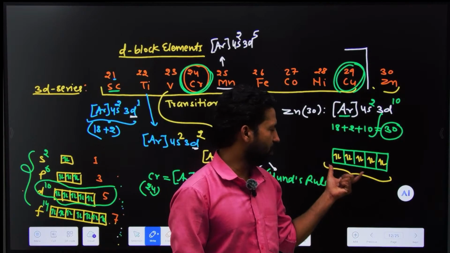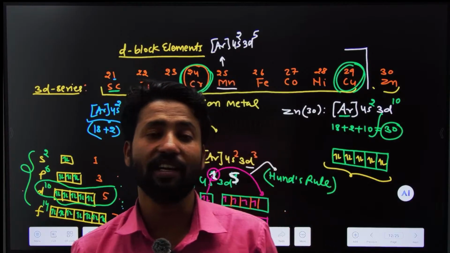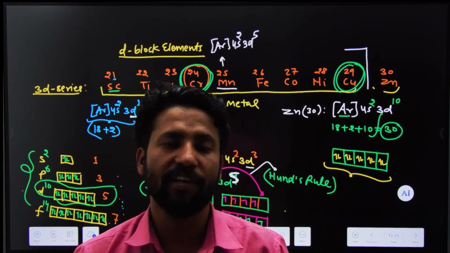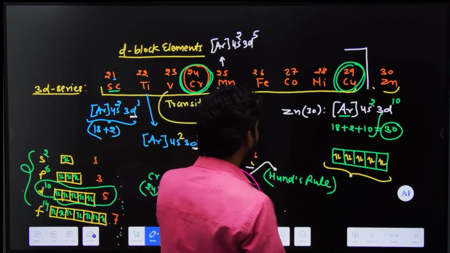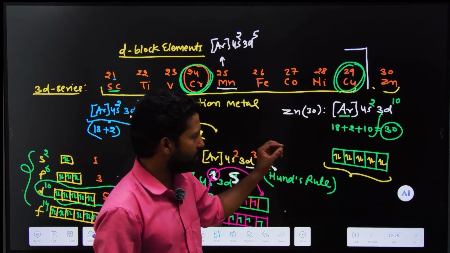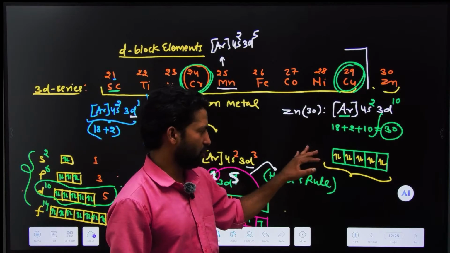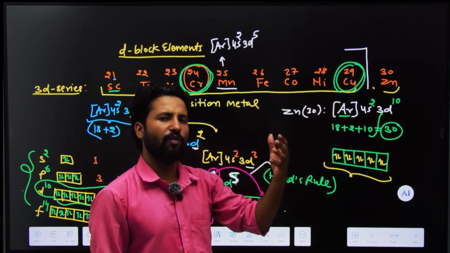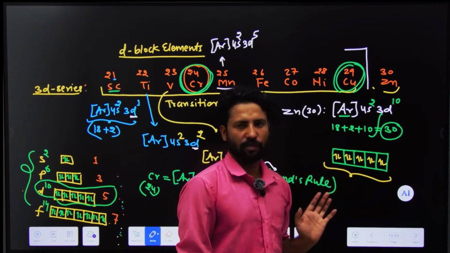If the d orbital is fully filled, there is no unpaired electron, meaning it is not a transition metal. It is a non-transition metal. It could be a transition metal if we excite one electron and there would be at least one unpaired electron.